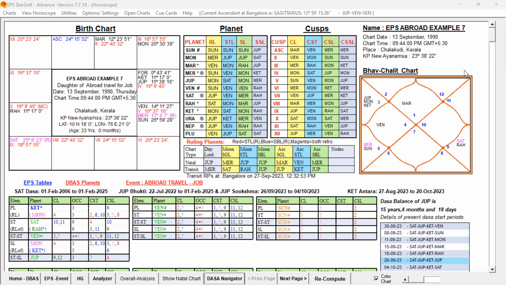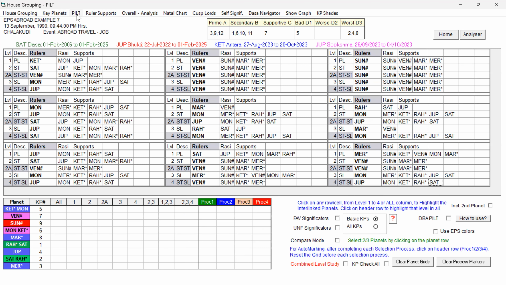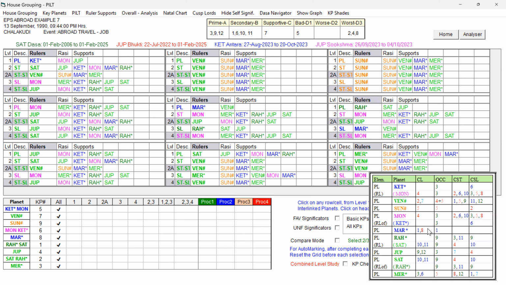Let us go to the PILT table and check how the key planets were useful in finding the destiny and also the periods to travel abroad. So let us use EPS colors, and I will check KP check all, and let me keep open the self significators also. Now let us check the destiny, the destiny planets.